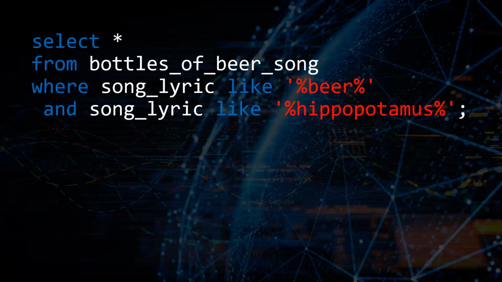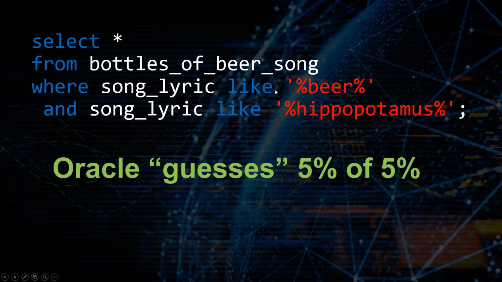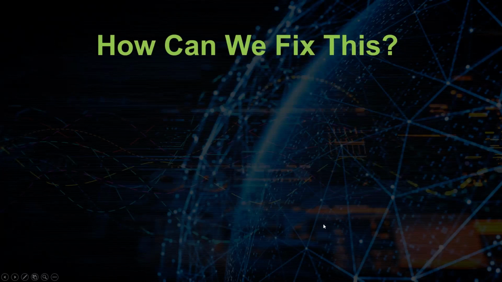So if you have a query that looks like this, select star from bottles of beer song where the song lyric is like %beer% and song lyric is like %hippopotamus%, Oracle is going to estimate every single time that 5% of 5% of your records in the table are going to be returned, or 0.25%.